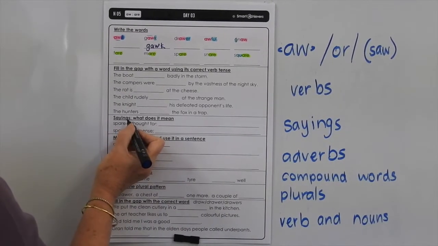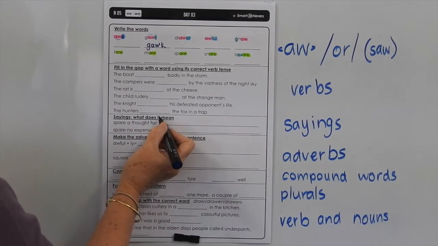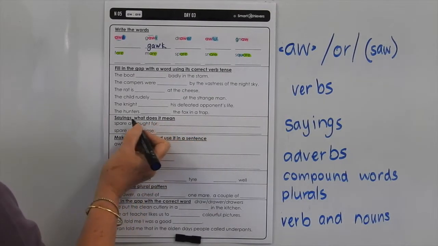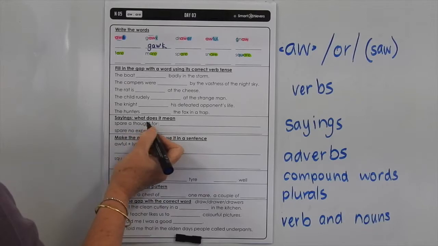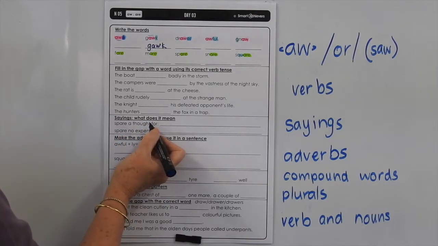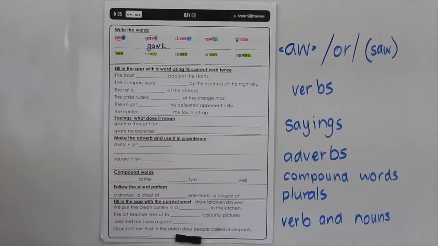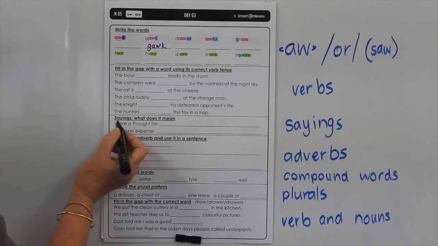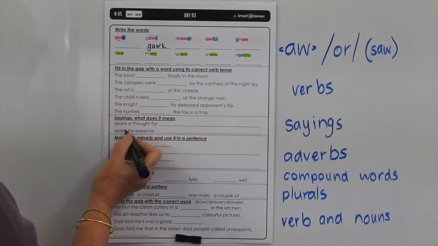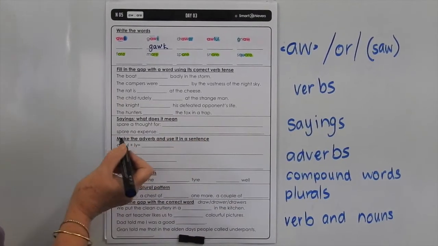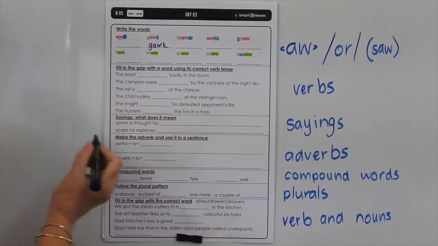These are some common sayings that we quite often hear people using in their everyday language, or you might also read it in a book. So it's important you know what people are saying when they're discussing things. It's also important that you understand what an author is trying to tell you. So spare a thought for, spare no expense. So you might need to discuss those within your group and hopefully someone will know what they mean.